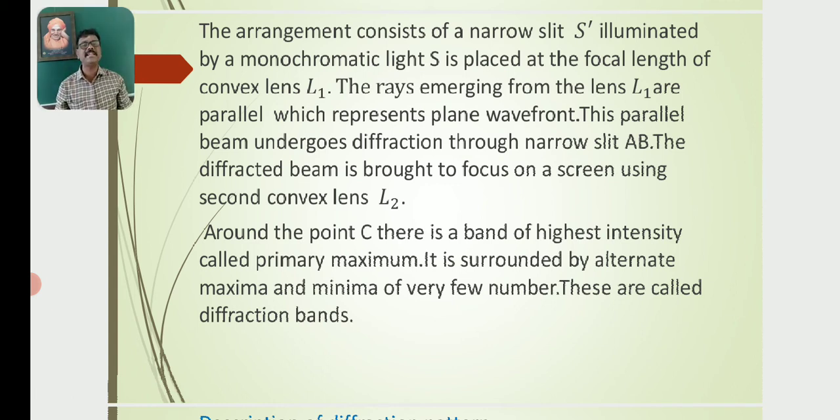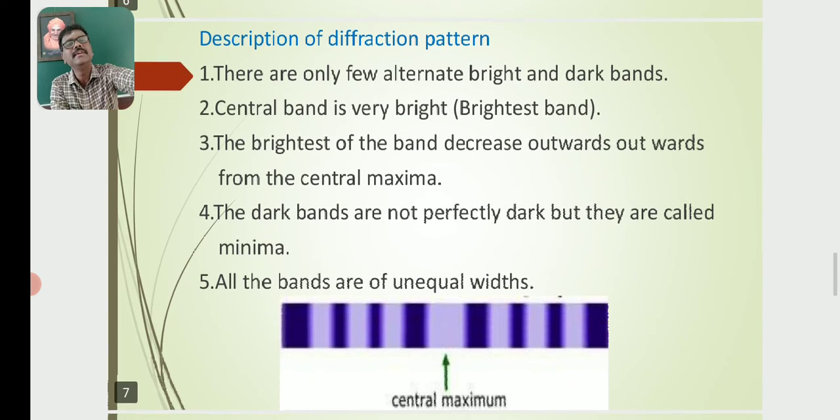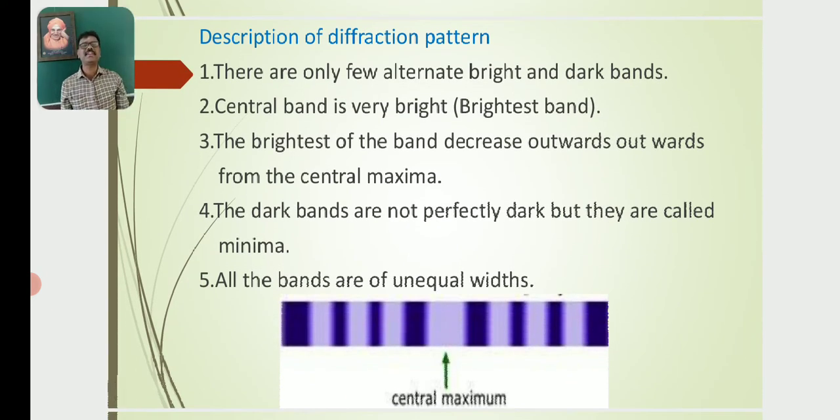Around the point C, there is a band of highest intensity called the primary maximum. It is surrounded by alternate secondary maxima and secondary minima, of very few in number. These are called diffraction bands or diffraction fringes. So, the description of the diffraction pattern.